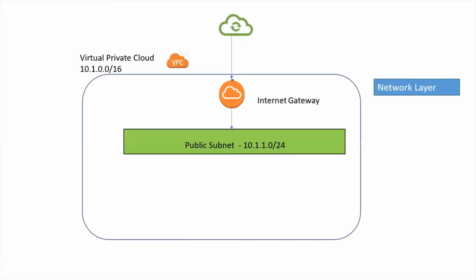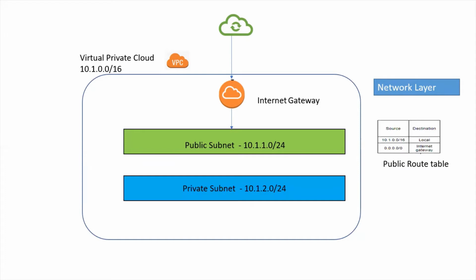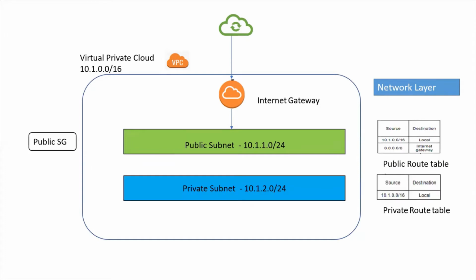Here is the high-level connection diagram of the network practical that is covered: routing tables and virtual firewalls. So this is the network layer and the different components added when a new customer comes on board. You can add more subnets as per the requirement.